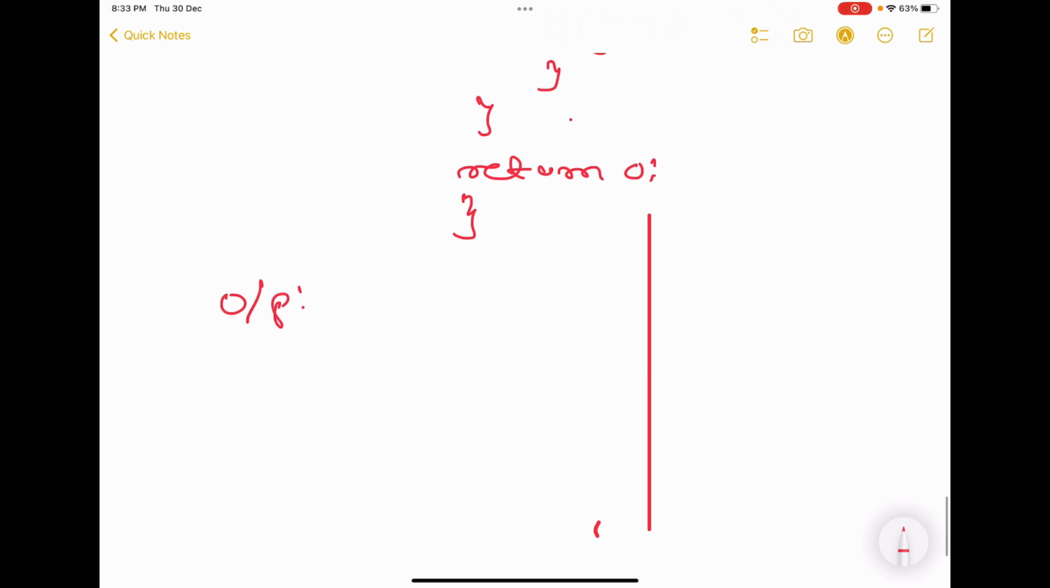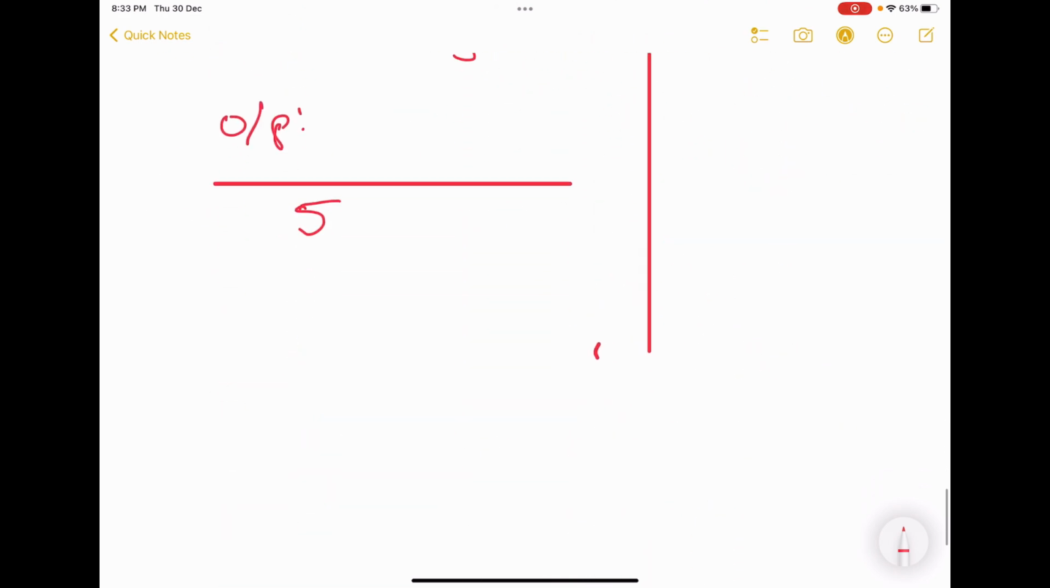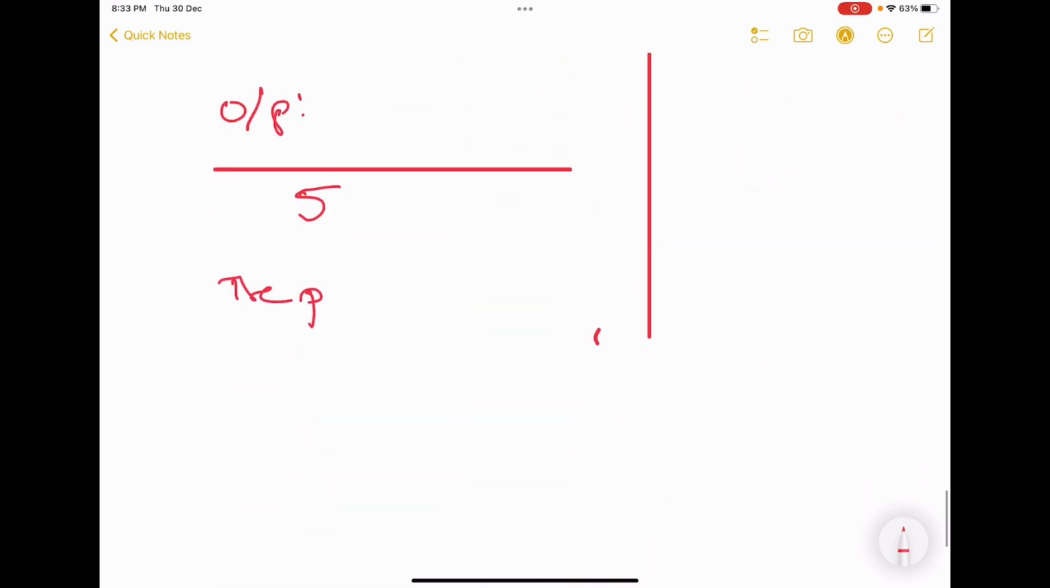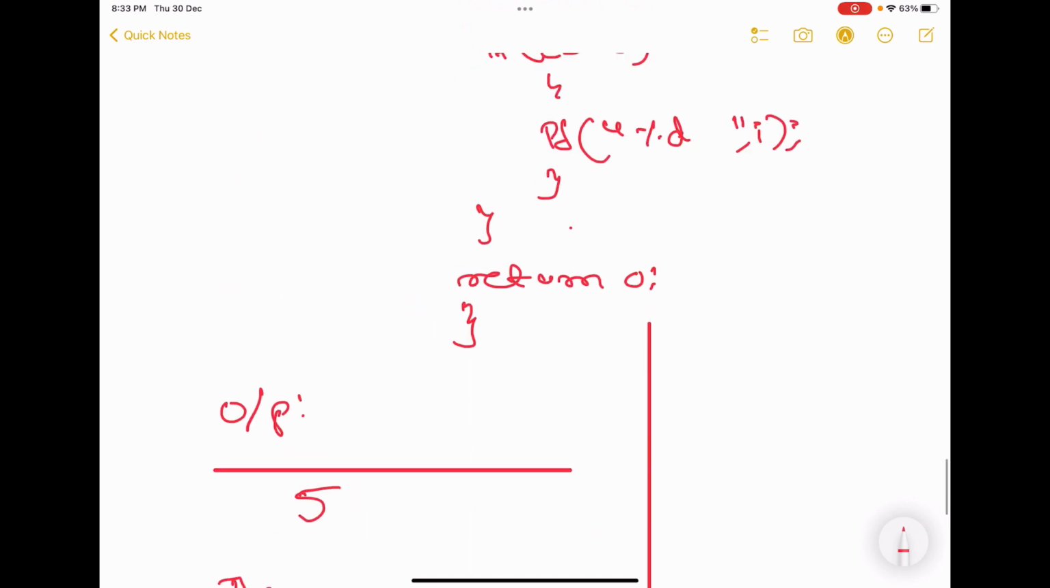Output, it will ask enter the number, you will enter 5. After that it will print the prime numbers are, then it will have a colon, then you have \n. So the first prime number is 2.